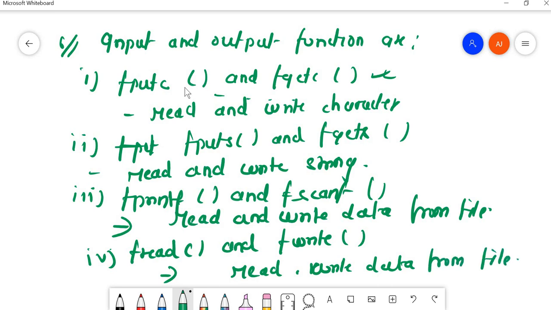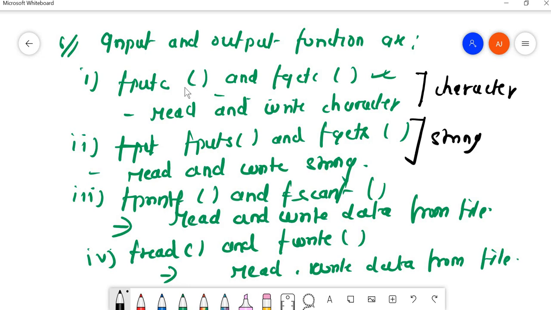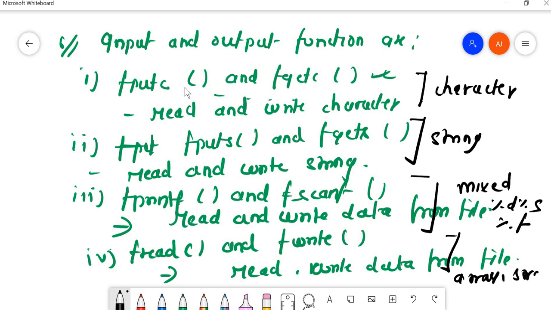Let me explain what data is handled here. In the first one it deals with characters, in the second with strings, in the third with mixed data, that is %d, %s, %f, and in the fourth with arrays and structures. So these are all the input output functions used in C.